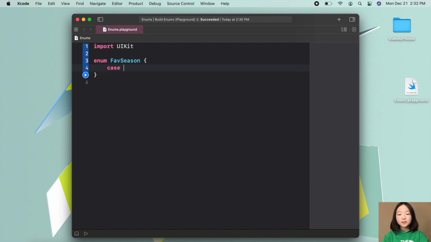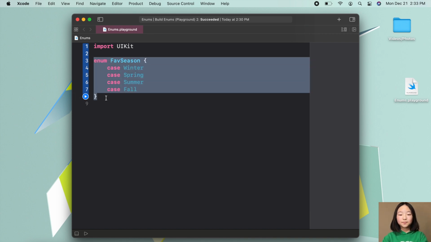So case winter. And if we wanted to have more cases, we just need to go onto a new line: case spring, case summer, and finally case fall. And here we have our first enum.